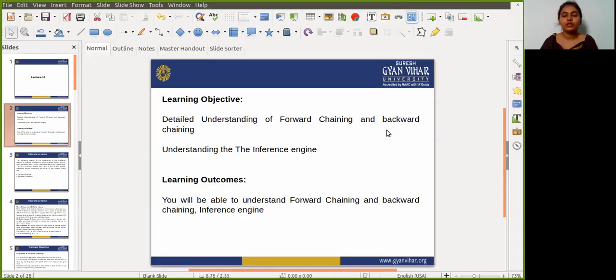So in today's lecture, we will study forward chaining and backward chaining, and also the inference engine. As you know, guys, the forward chaining method and backward chaining method basically came from the inference engine. That's why we first understand the inference engine and then we will learn about forward chaining and backward chaining. After learning this chapter, you will properly understand what an inference engine is, what the importance of the inference engine in artificial intelligence is, and how both techniques, forward chaining and backward chaining, are used in the inference engine.